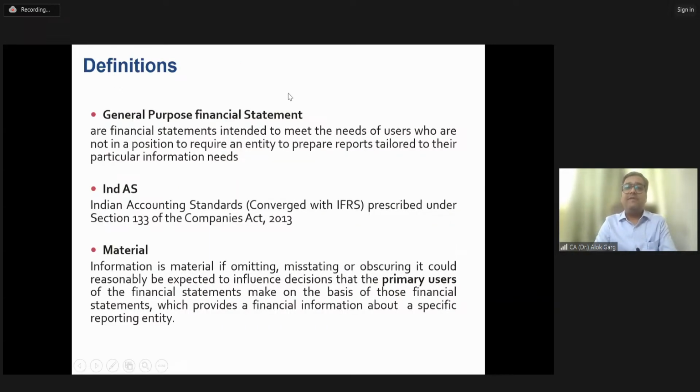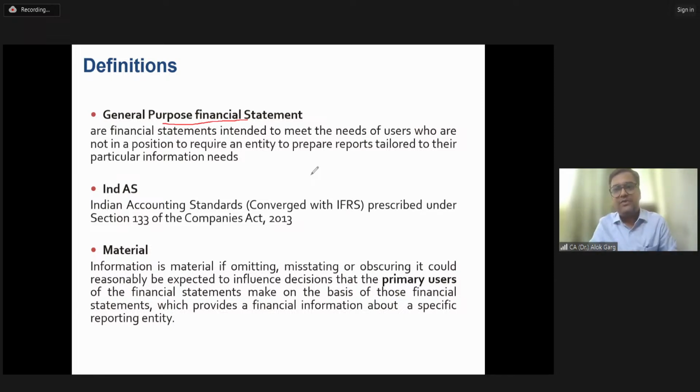What is a general purpose financial statement? We talked about this. General purpose financial statements are those prepared as per Ind AS, as per the relevant GAAP, and which meet the need of the entire user base of the financial statements. Why?